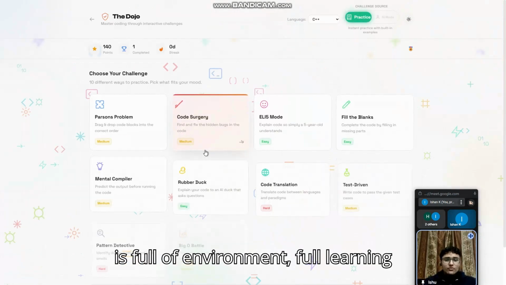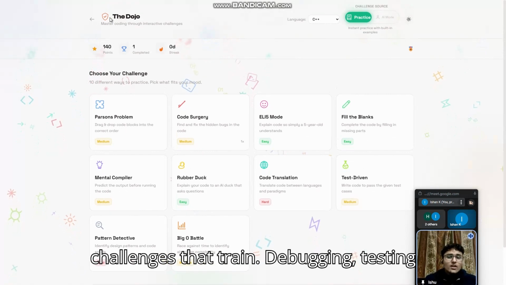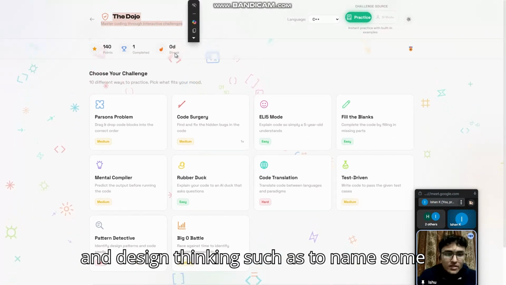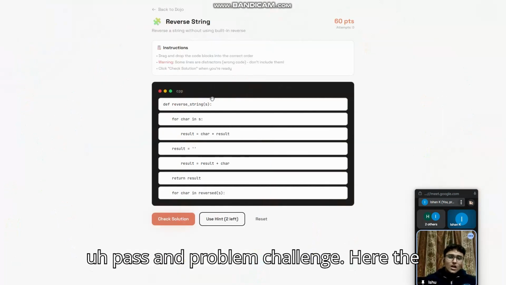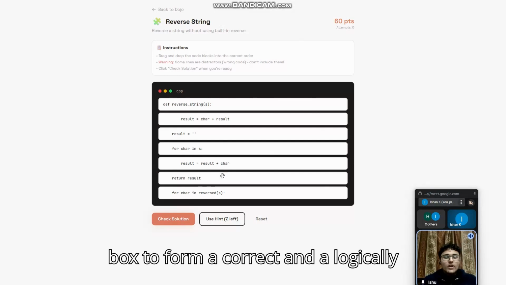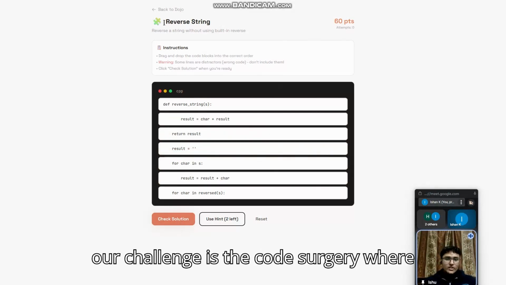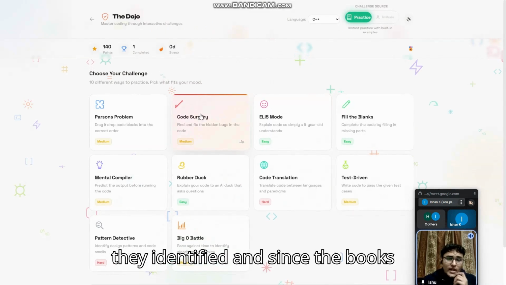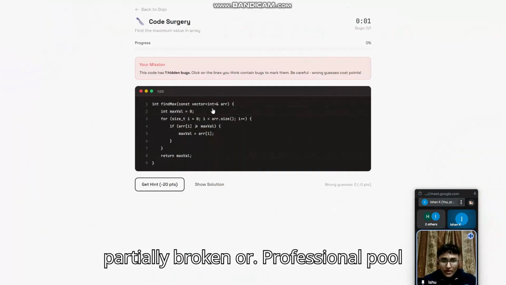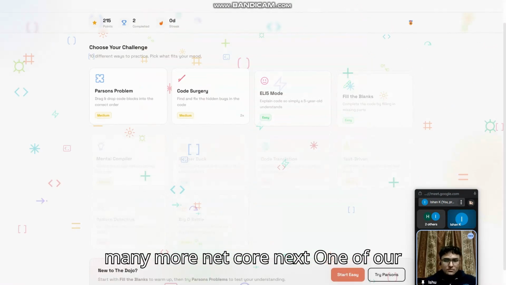That's why Socrative Dev is a full learning environment with multi-format coding challenges that train debugging, testing, and design thinking, such as, to name some, a Parsons problem challenge. Here, the users have to reorder the shuffled code blocks to form a correct and logically structured solution. Another one of our challenges is code surgery, where they identify and fix the bugs in partially broken or inefficient code. Another one is our EGS5 challenge, and many more.